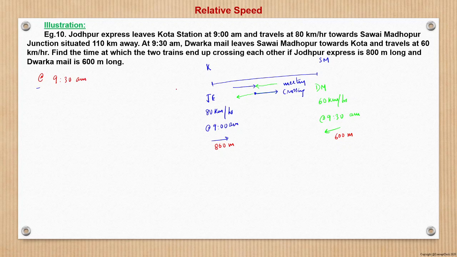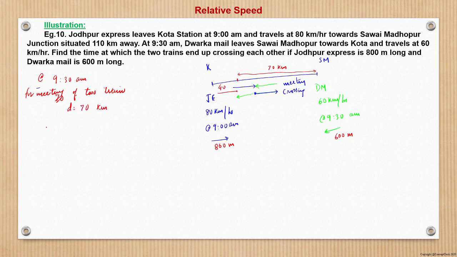At 9:30 a.m., the distance remaining would be 70 kilometers, right? Because in half an hour, the 40-kilometer Jodhpur Express would have covered that. So at 9:30 a.m. for meeting of two trains, the distance to be covered will be 70 kilometers only.